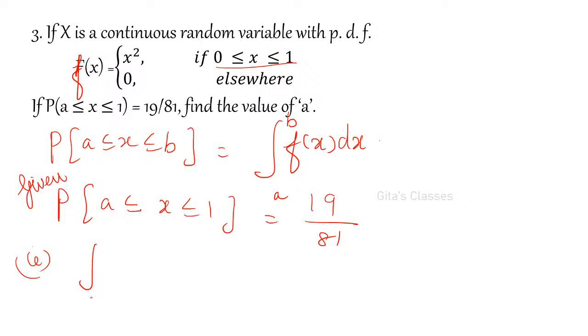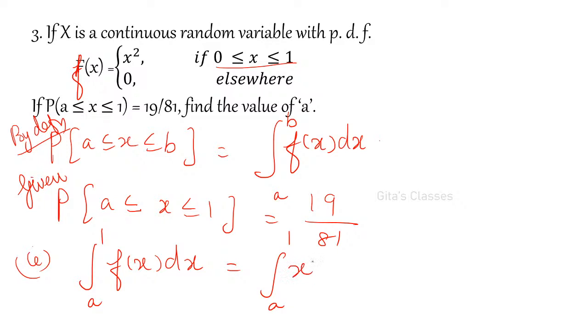So according to the definition, this is the integral from A to 1 of f of x dx. We know that this is the probability. So the integral from A to 1, not B, it is 1. What is f of x? x squared. x squared into dx, which is equal to 19 by 81. This is what is given.